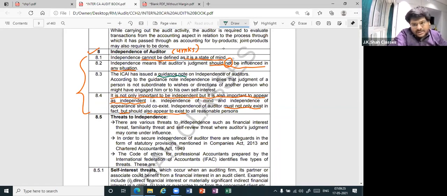It's just a reference. In the guidance note on independence of the auditor, they had told that you should not work for anybody else, whatever they are telling. You should be independent in your approach. Come on, read it. If it is 4 marks, it is decent. 4 points.